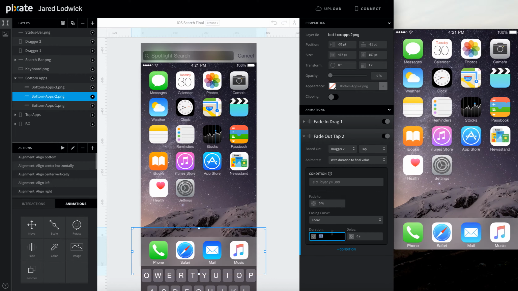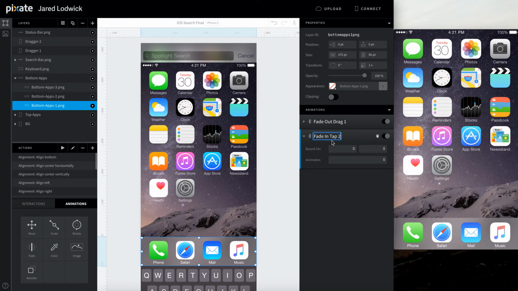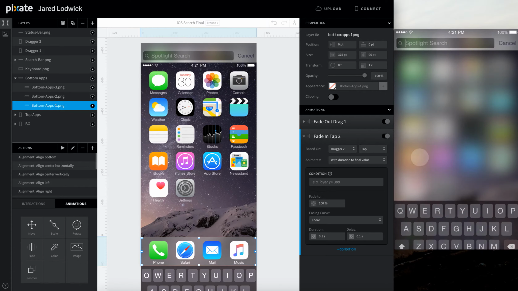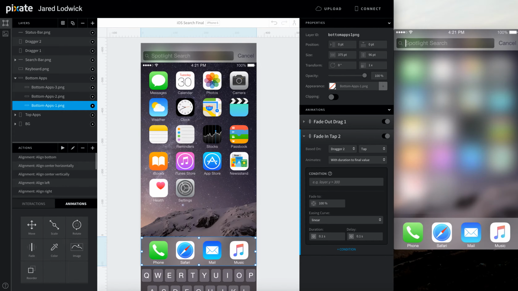So we'll set that to 0, make a duration of 0.1 and a delay of 0.1, so that'll happen as soon as the top one is done. And then we want this one to fade in. We'll call this fade in on tap 2, with the same duration and delay as that one. So now that fades in just like that.